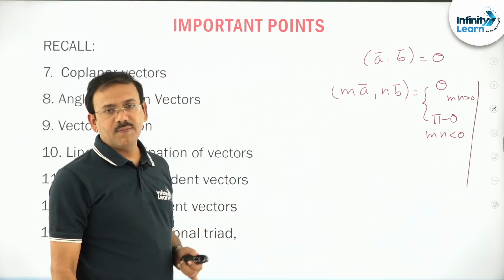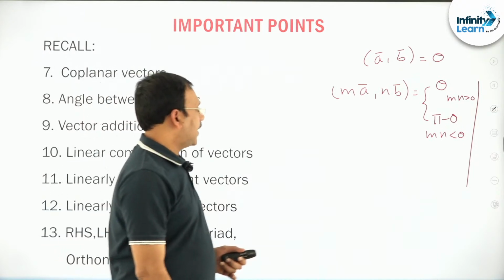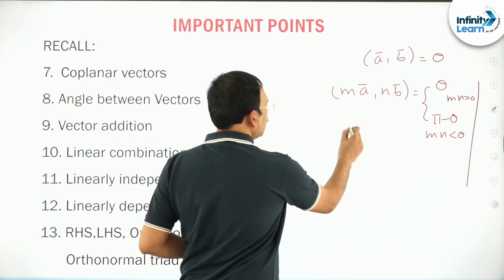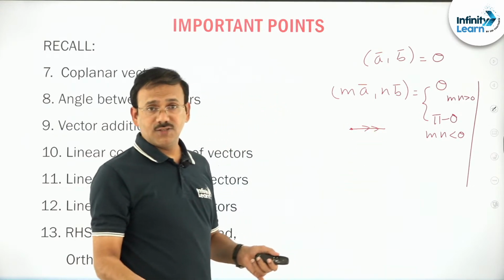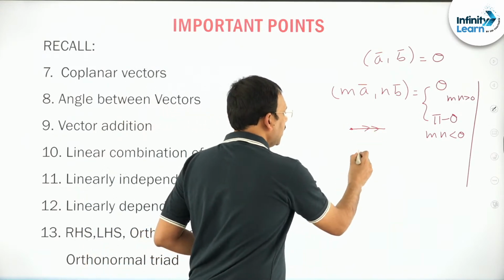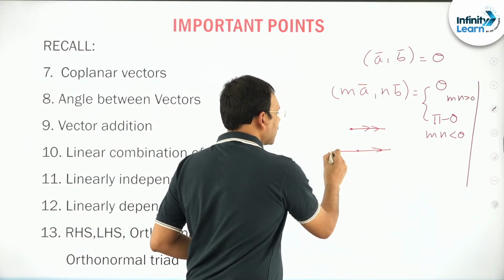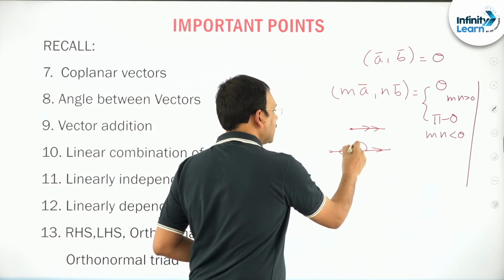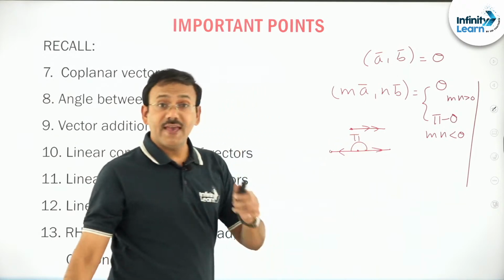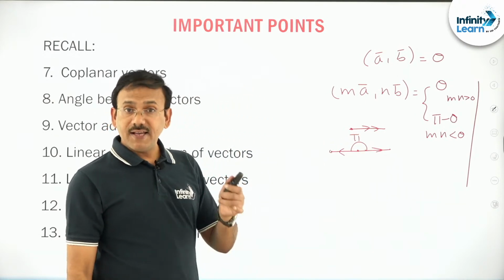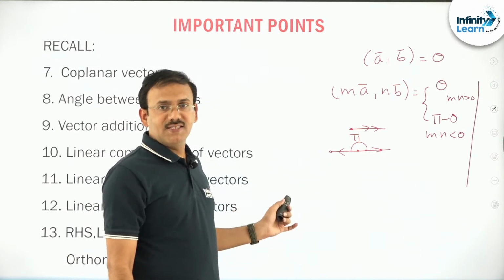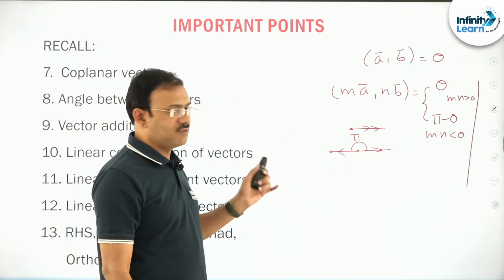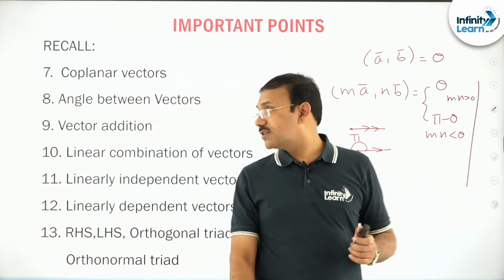So this is an important observation. Suppose you take two like vectors, same direction, so the angle is 0. If you take two unlike vectors, exactly opposite direction, we take the angle to be exactly pi. So angle pi is also possible; angle 0 is different, angle pi is different, friends. Please do observe. That is another important point.